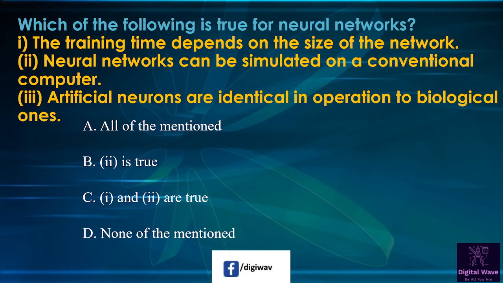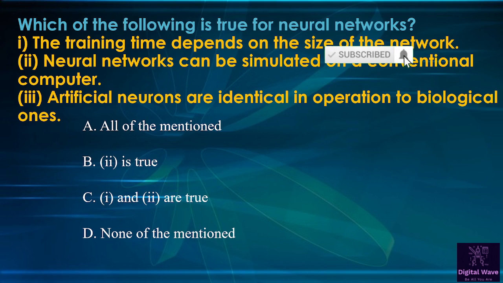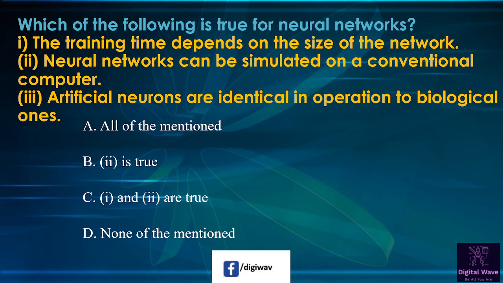Next question is which of the following is true for neural networks? The training time depends on the size of the network. Neural networks can be simulated on a conventional computer. Artificial neurons are identical in operations to biological ones. So options available here, all of the mentioned. Second one is second is true, third option is first and second are true, and the last one is none of the mentioned. So right answer will be first and second are true.